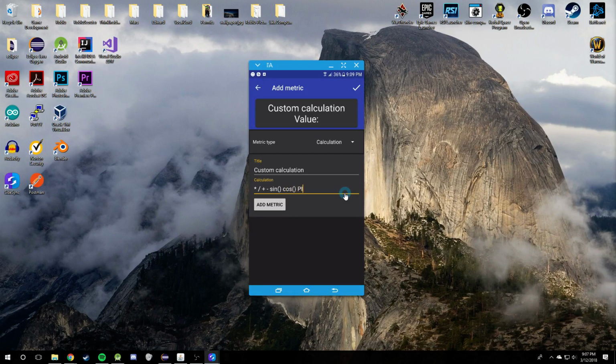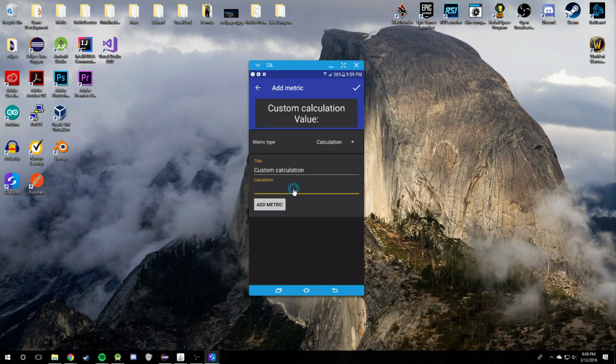You can use mathematical constants like that. So it's a pretty full-fledged equation field. When you want to set up an equation, it works just kind of like a calculator, right? You type in the value that you want to use. You can use parentheses and whatnot. And if you want to reference a metric value, you just have to type in that metric's title exactly.